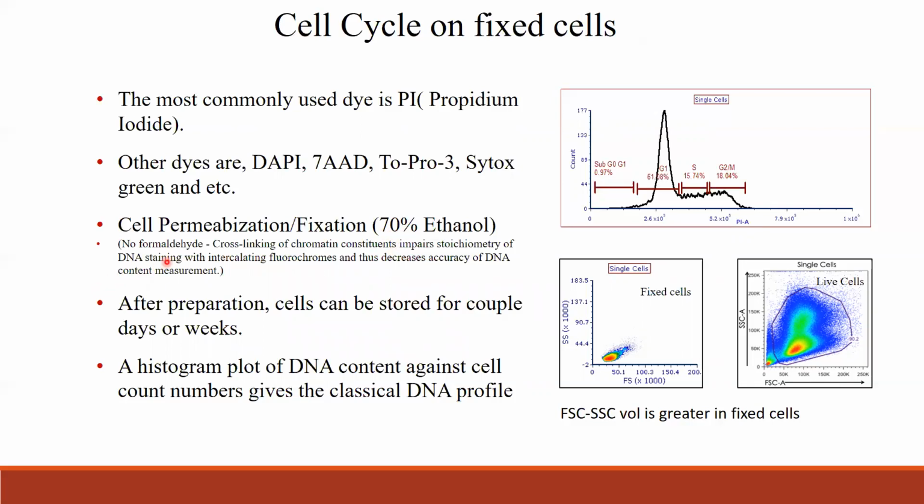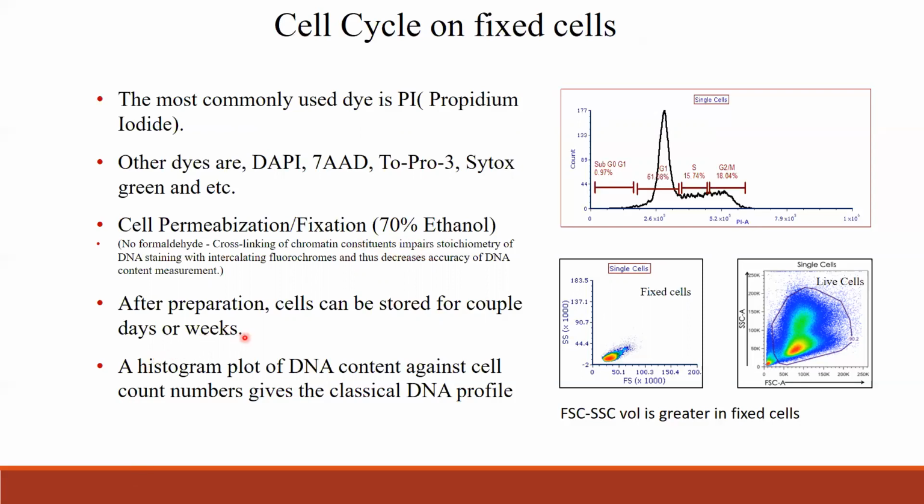If you use formaldehyde, it would cross-link with chromatin constituents and also interfere with the intercalating fluorochrome, and this decreases the accuracy of the DNA content measurement. So you need to use 70% ethanol for fixing and permeabilizing the cells for this assay.